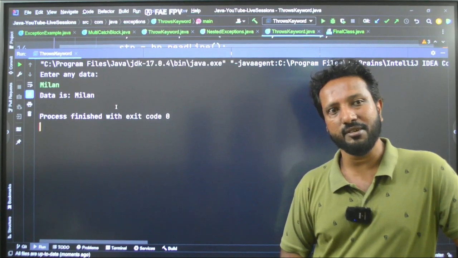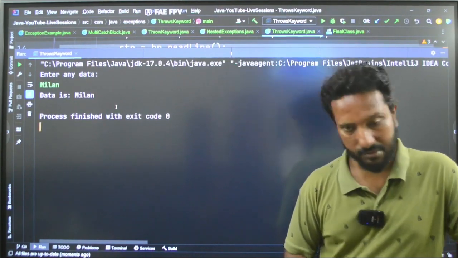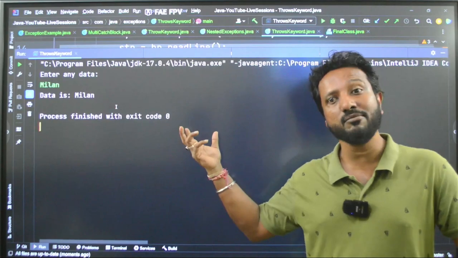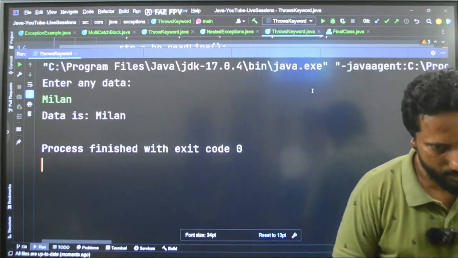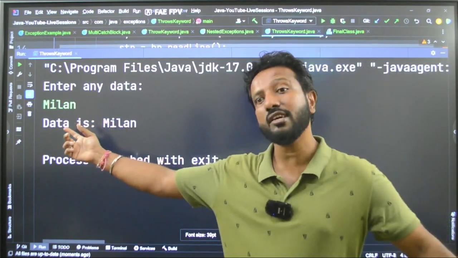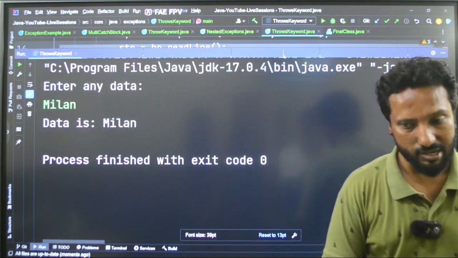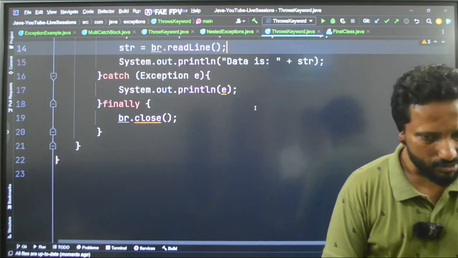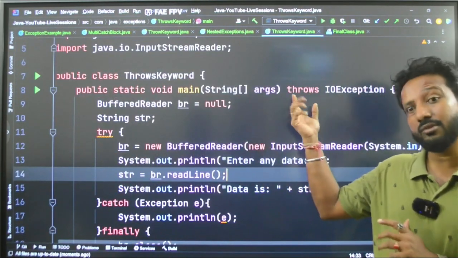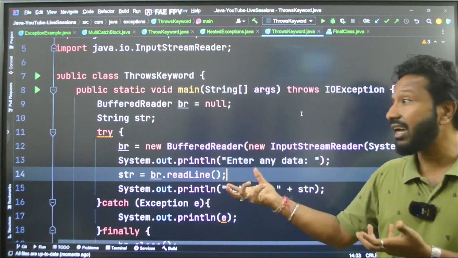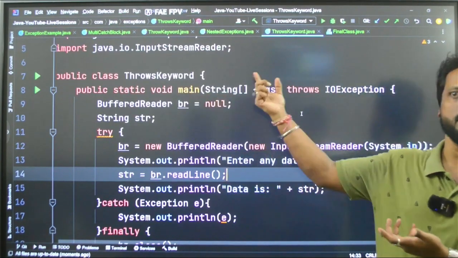Got it? Thanks to him, I am coming live in front of you. So you can see this is also read, even an empty character is read. So the throws declaration is used to suppress the warning at the method signature itself.